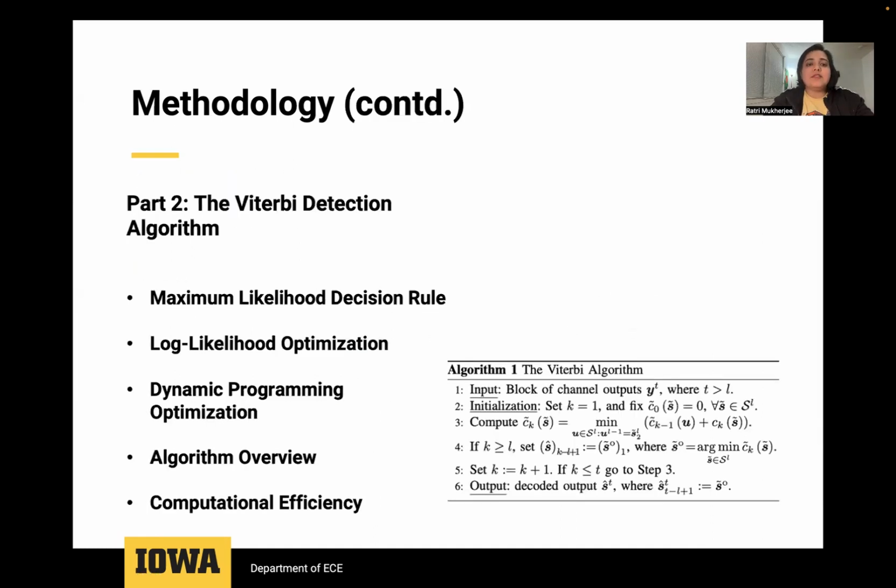The second part is the Viterbi detection algorithm. The optimal decision is based on the maximum likelihood decision, considering equiprobable constellation points. The decision rule simplifies to minimizing the negative log likelihood of the observed channel outputs. It also utilizes the optimality principle of dynamic programming to solve the optimization problem recursively. On the right side, the figure describes the steps of the Viterbi algorithm: initialization, recursive computation, and output decoding.